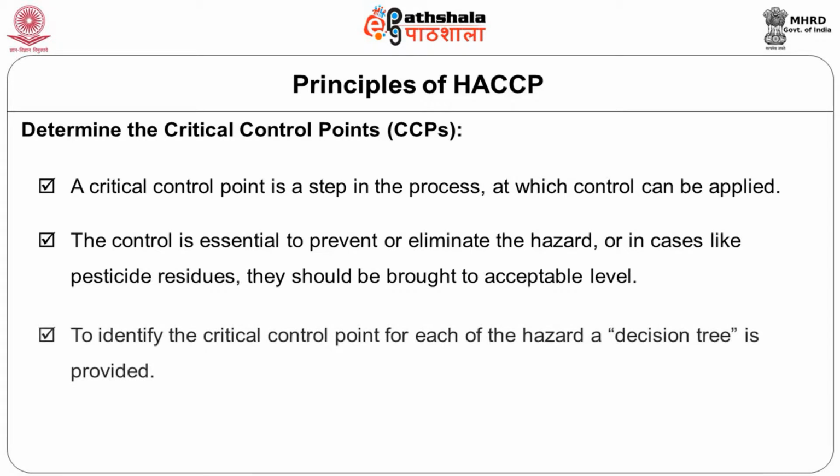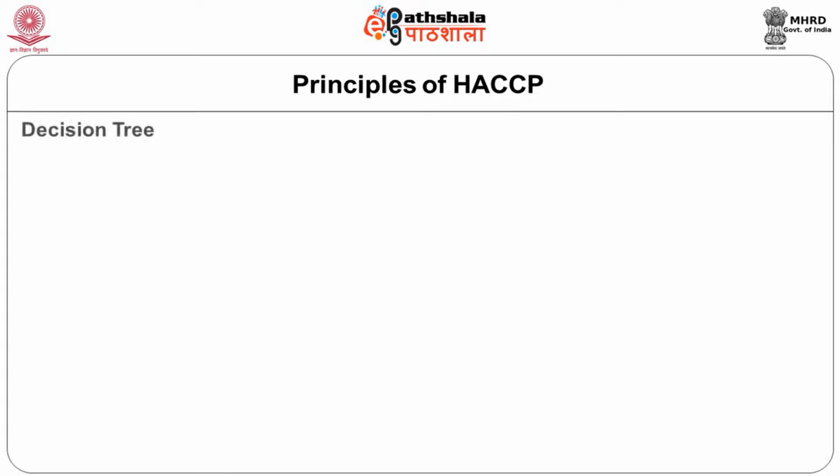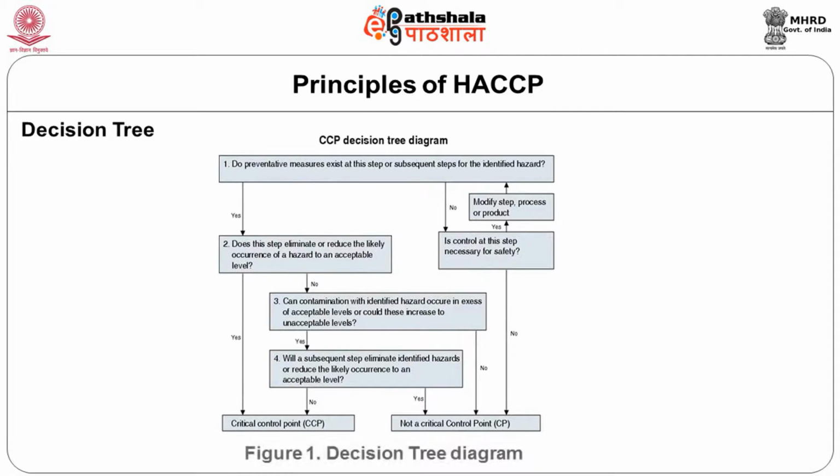And how do you identify a critical control point in a food processing unit? They have given a decision tree. If you use this particular decision tree in identifying the critical control point for your hazard, you will be able to identify it using this decision tree diagram. The first question, which you can see on the slide, is: do preventive measures exist at this step or subsequent steps for the identified hazards?